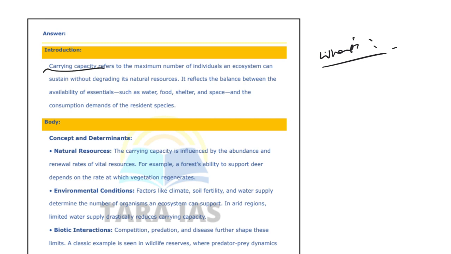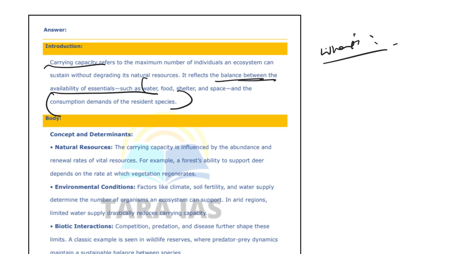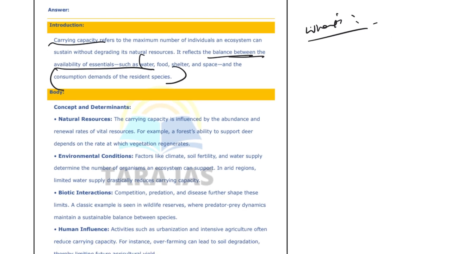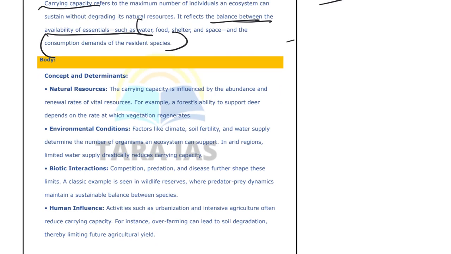It is nothing but the balance between essentials like water, food, shelter, and consumption demands of the species. So the capacity, the limit, to balance human demands and the essentials in the ecosystem is called carrying capacity. This is the introduction, it's done.